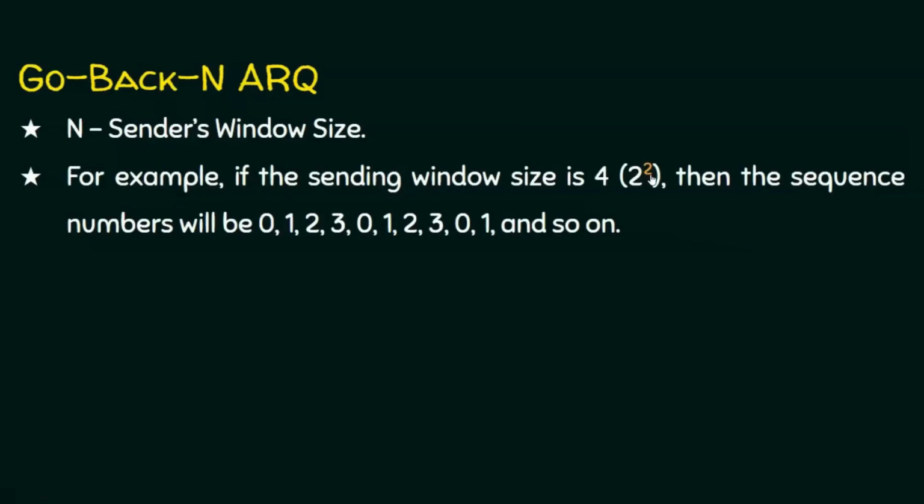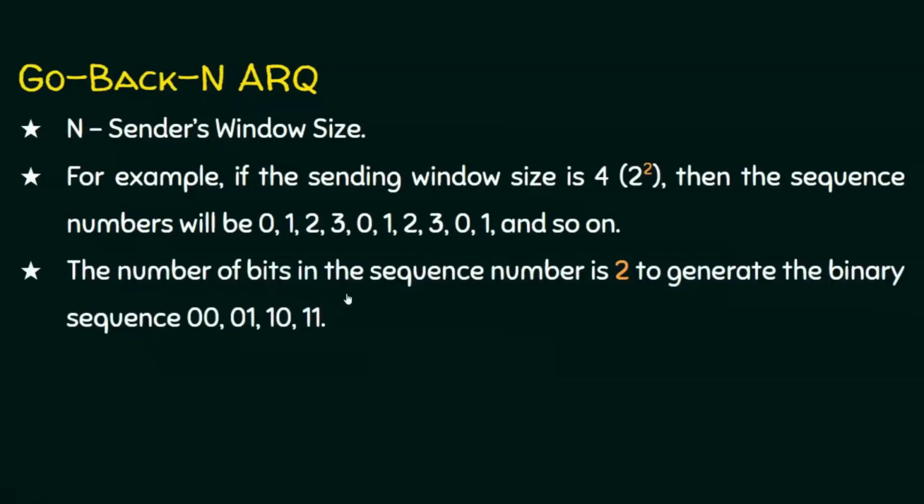And that is what is mentioned here. If the sending window size is 4, that is 2 power 2, then it is a 2-bit sequence number, that is, in decimal 0, 1, 2 and 3. Suppose we have 10 frames, then this sequence number will be repeated for all frames, like 0, 1, 2, 3, 0, 1, 2, 3, 0, 1 and so on.